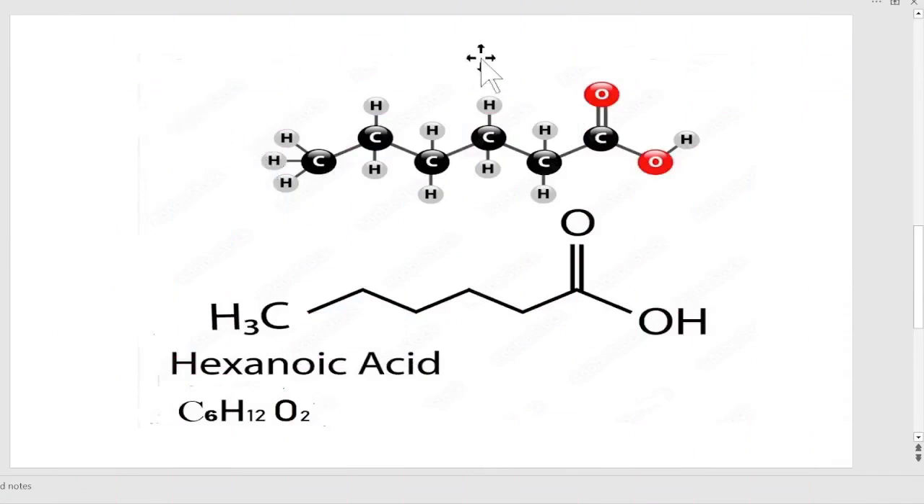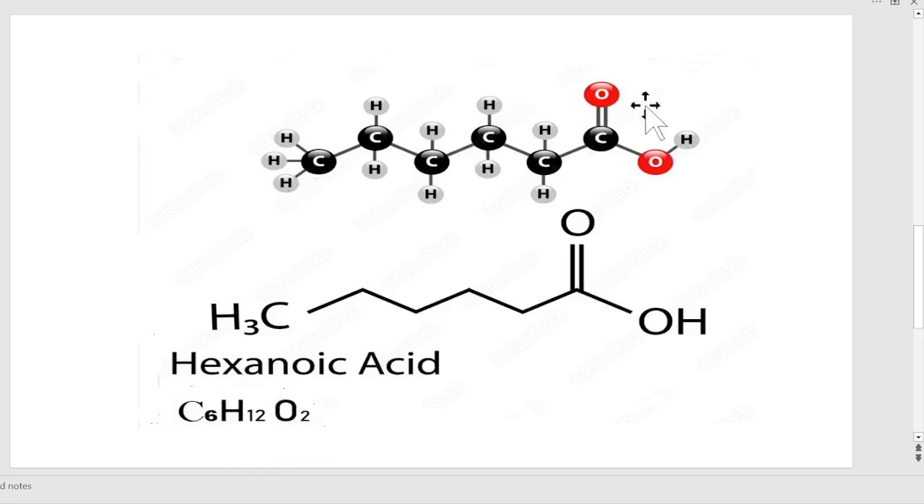Here, the chemical formula of caproic acid is given. The IUPAC name is hexanoic acid. Hexa means 6. It contains 6 carbons: 1, 2, 3, 4, 5, 6. And it is a saturated fatty acid, that is why hexanoic acid. Hexanoic acid, C6H12O2.